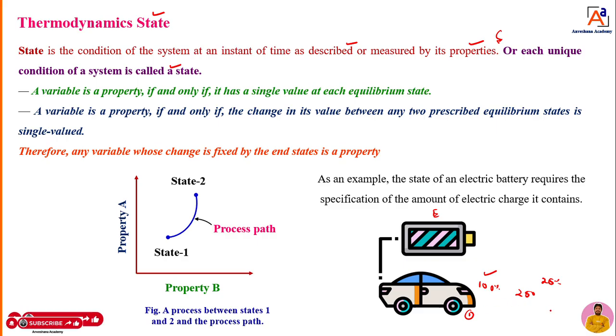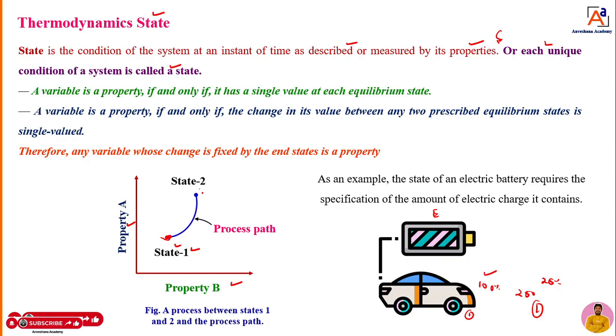That is nothing but unique condition. Unique condition of any system is nothing but state. Each unique condition of a system is nothing but state. When it happens, one or two properties will come into picture. You can see here now, dear students. You can take a property A and property B. Assume that there is a man standing at a particular point 1 and he is going to reach point 2. When the man is at a particular point 1, our system is at point 1, and he has one pressure, temperature and volume. That is nothing but telling the condition of the system at a particular point, at an instant of time, which is State 1.